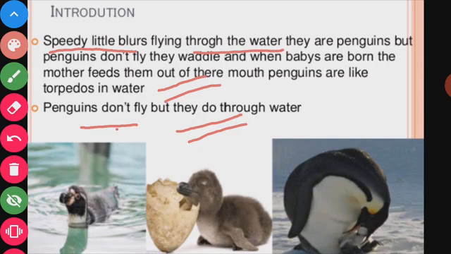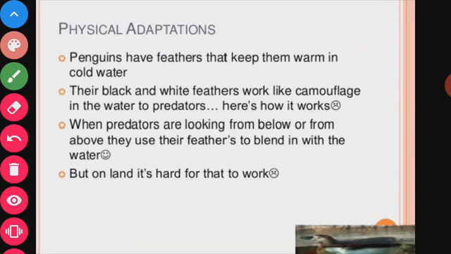Second, what are the physical adaptations shown by those penguins? Penguins have feathers. Those feathers keep them warm in cold water.